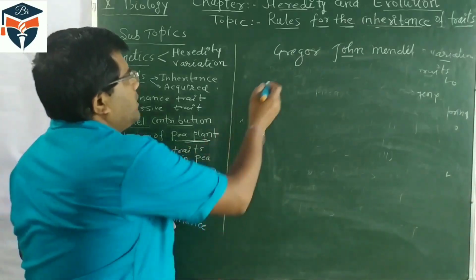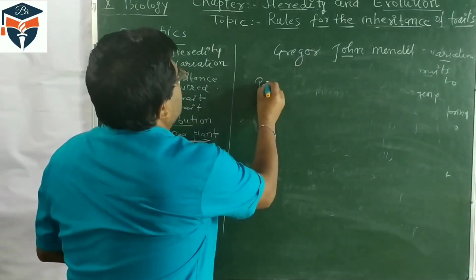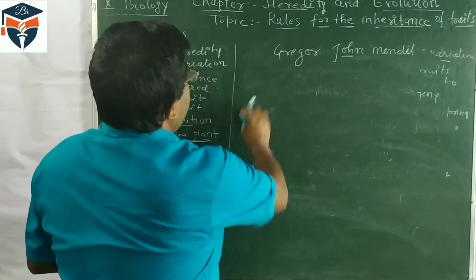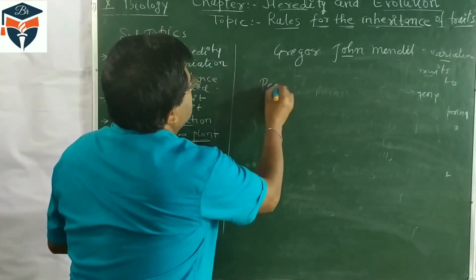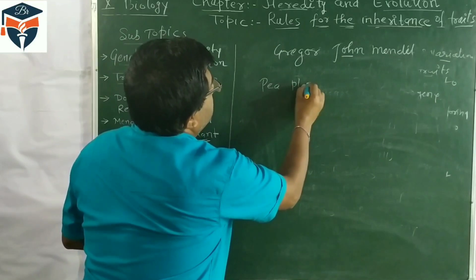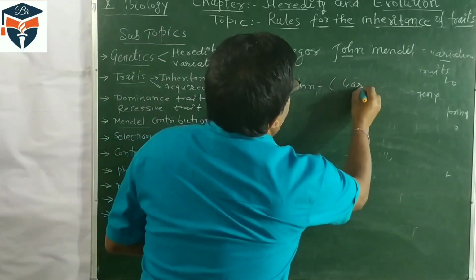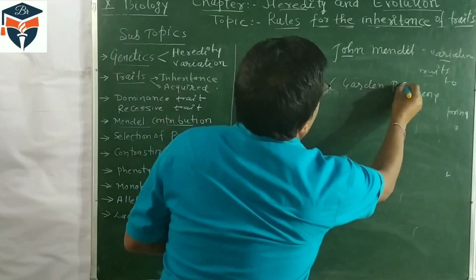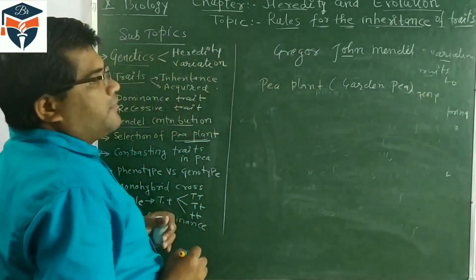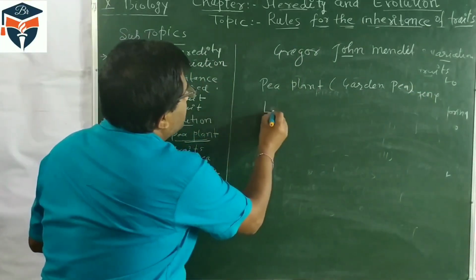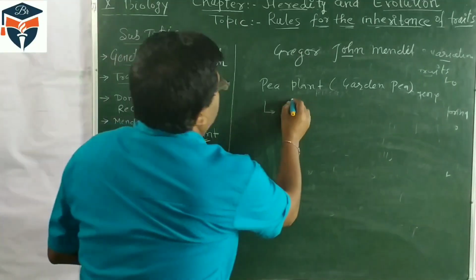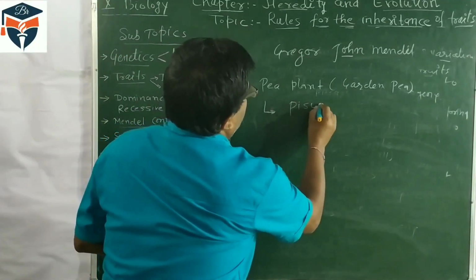Okay. So many times a question is asked to you, why did Mendel select the pea plant for his experiment? So this pea plant, or simply we used to say the garden pea, pea plant or garden pea, and the scientific name of the pea plant is Pisum sativum.